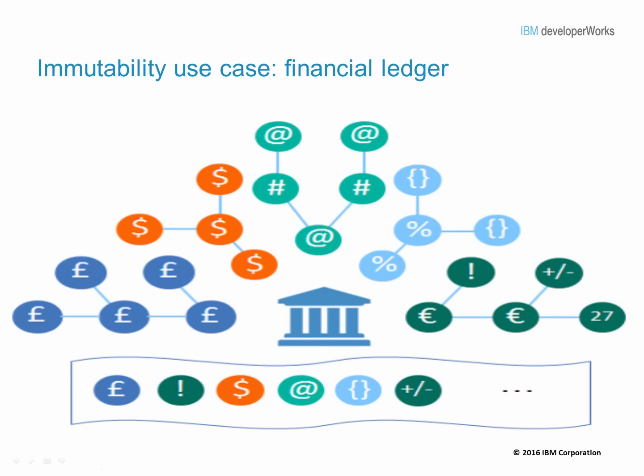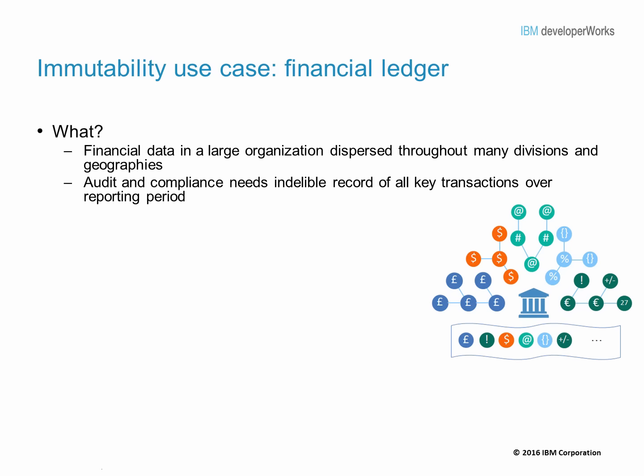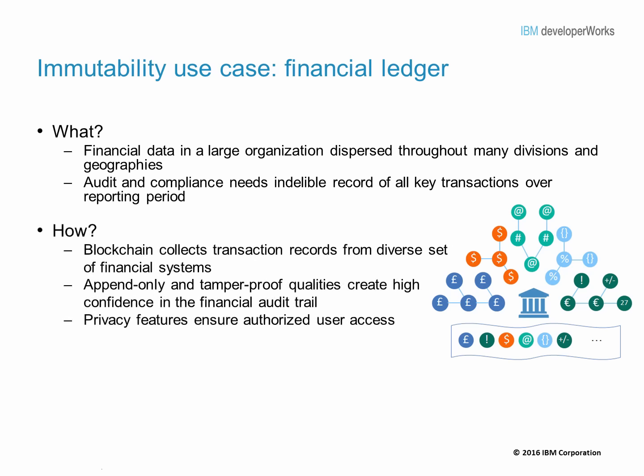In the third use case, let's take a financial ledger and talk about immutability. Financial data in a large organization is dispersed throughout many divisions and geographies. It is really very hard to have the pristine version of data available across these divisions. Audit and compliance needs an immutable record of all the key transactions to track fraudulent activities. How does blockchain provide the solution for this use case?